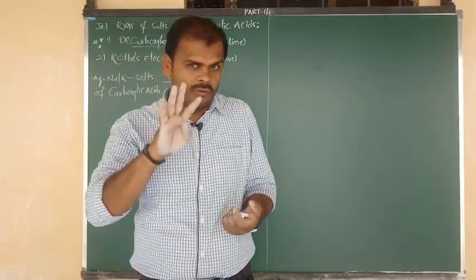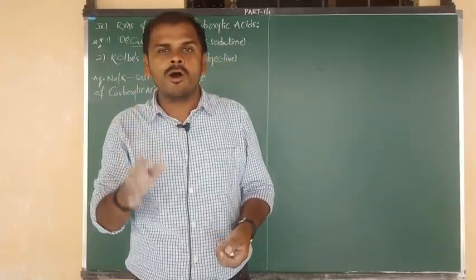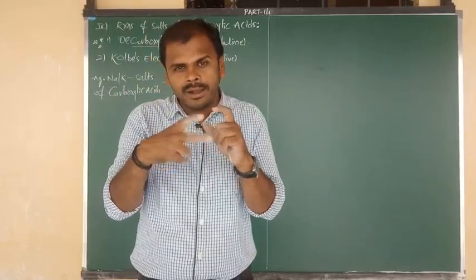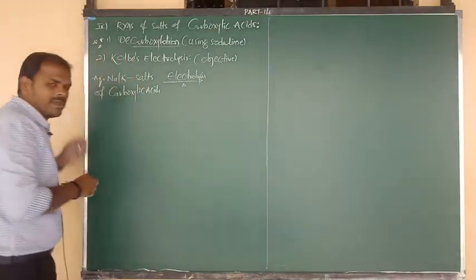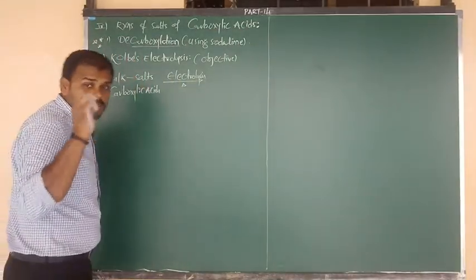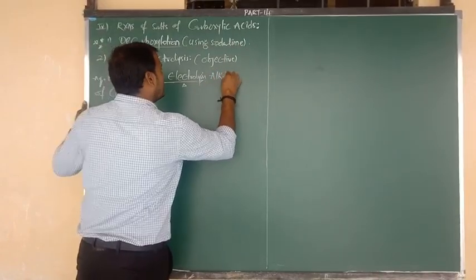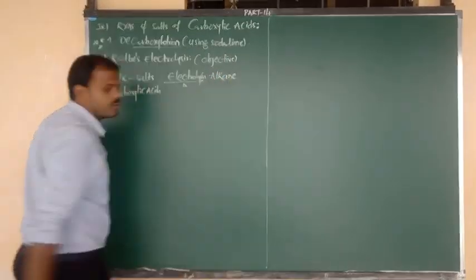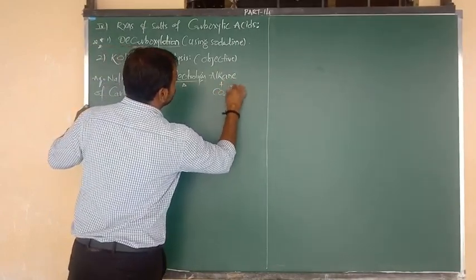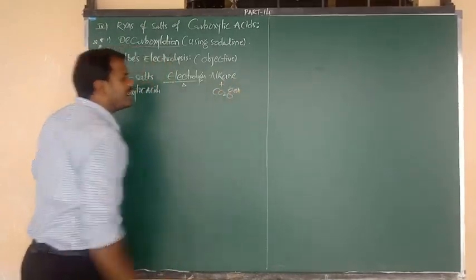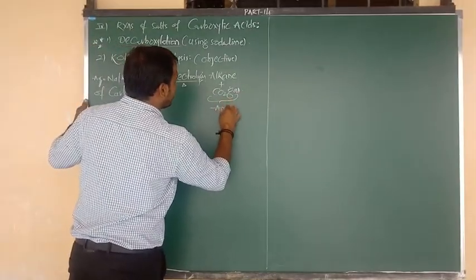So upon electrolysis of these sodium or potassium salts of carboxylic acids, mainly 4 products are formed. Out of the 4 products, 2 products are obtained at the anode and another 2 products are obtained at the cathode. Let me go for what are the 2 products obtained at the anode. One is alkane, and we can also say hydrocarbon, and one more is CO2 gas. So alkane and carbon dioxide are the 2 products we get at the anode.